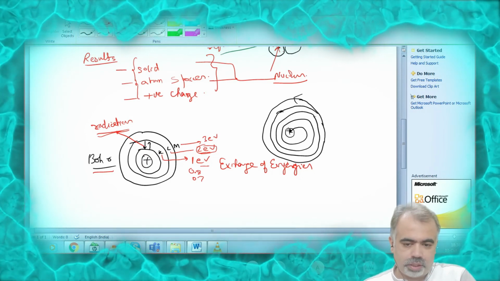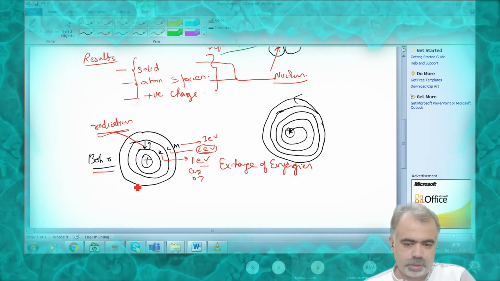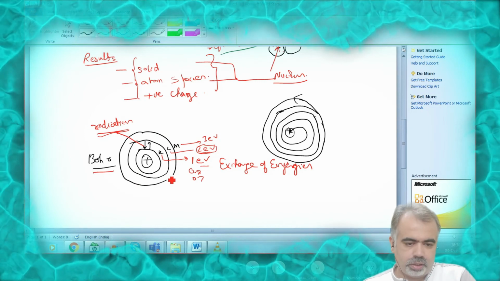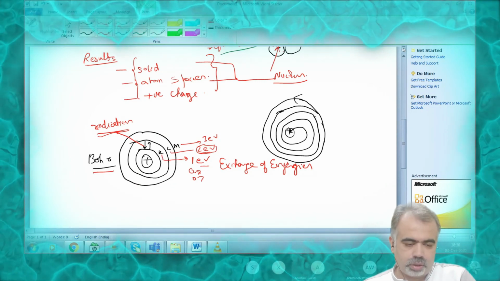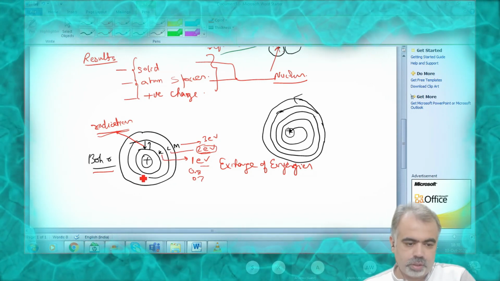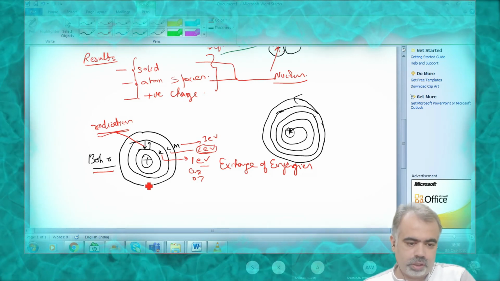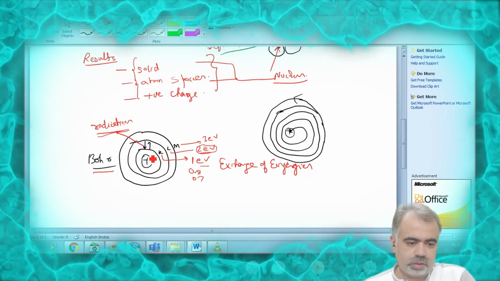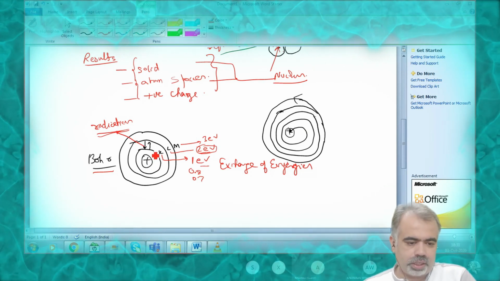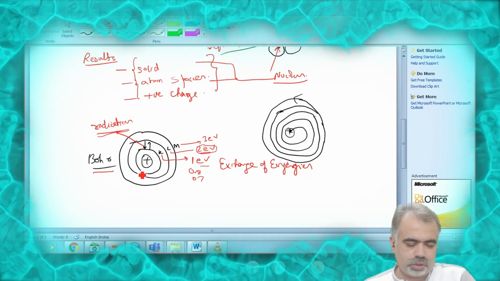Then Niels Bohr came, and Niels Bohr explained this very well. He said electrons do not simply revolve around the nucleus, but they revolve around the nucleus in a fixed orbit. He said that these fixed orbits are called discrete shells.